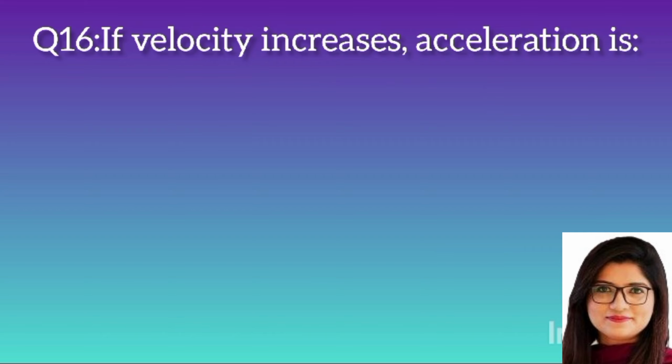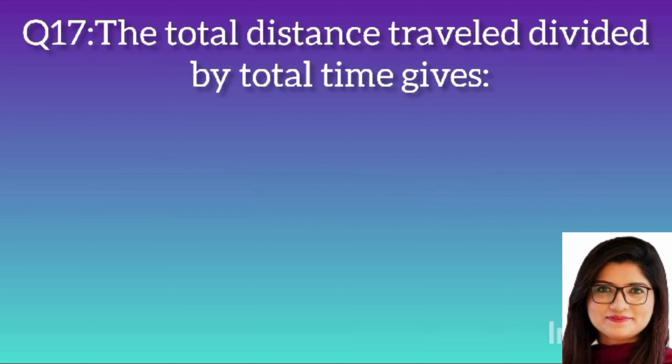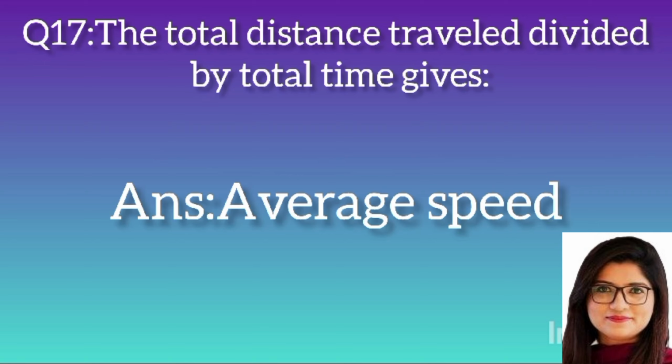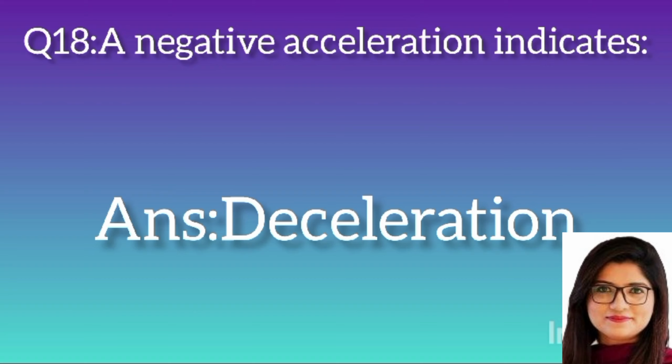Question 16. If velocity increases, acceleration is? Answer: positive. Question 17. The total distance traveled divided by total time gives? Answer: average speed. Question 18. A negative acceleration indicates?